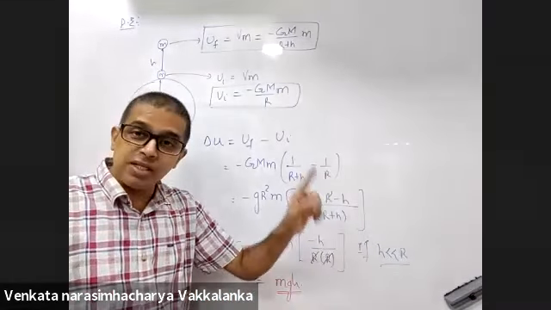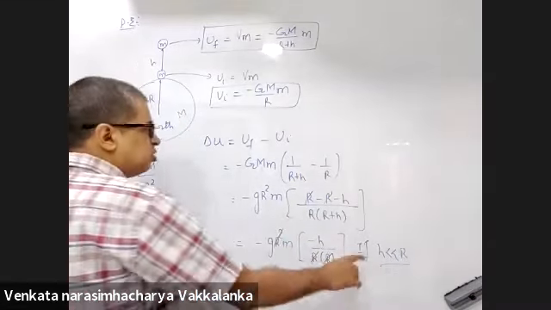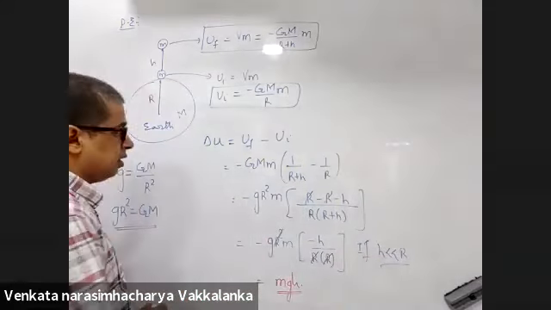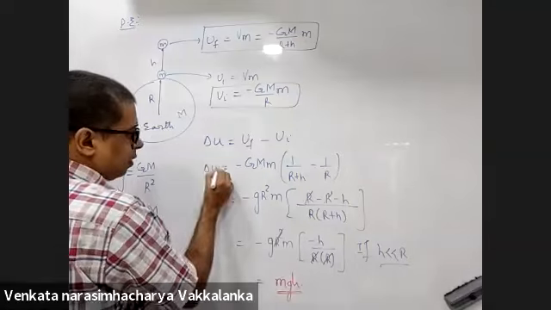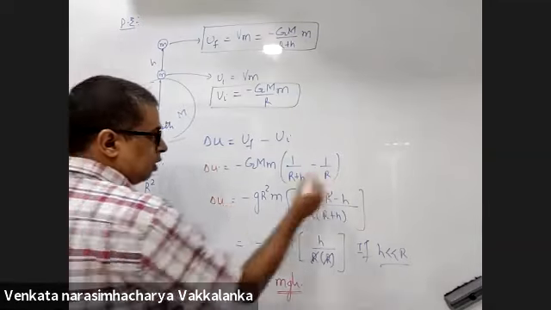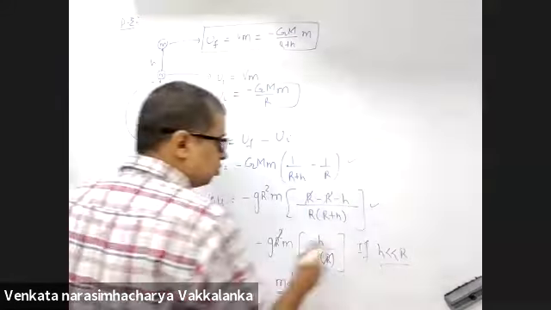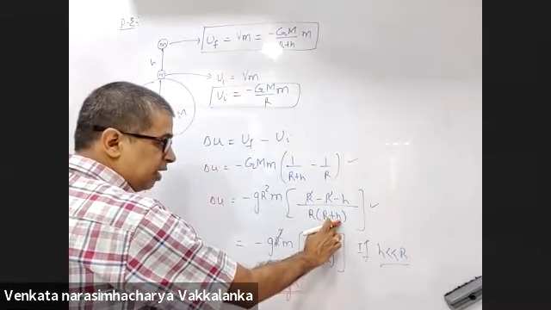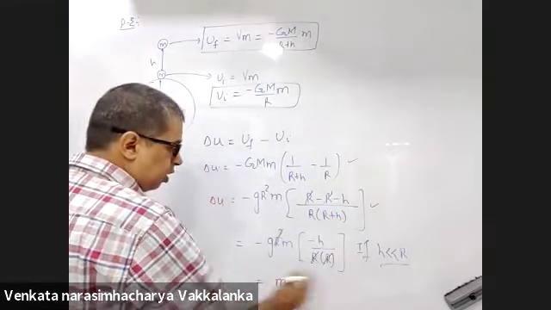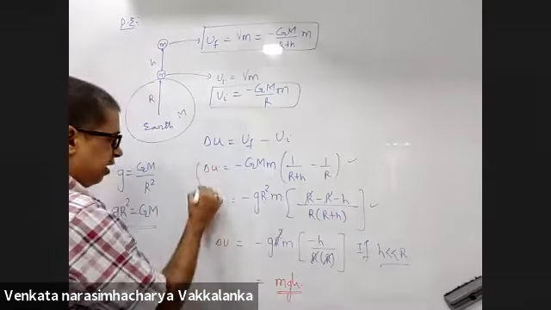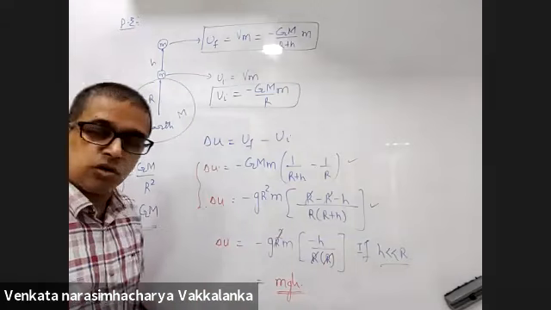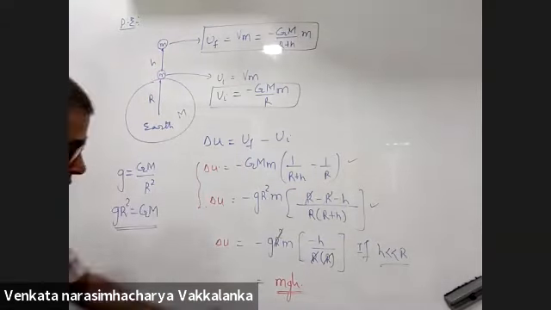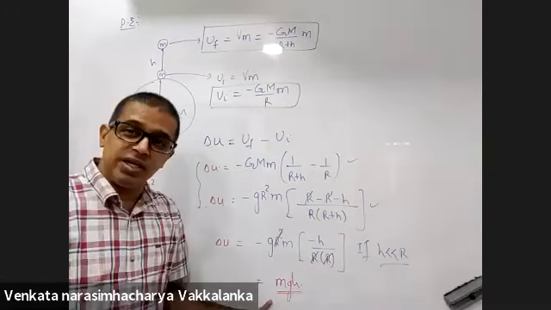H should be much smaller than R. If H is not much smaller than R, delta U will be this expression or this. Either this or this you can use with R into R plus H. If H is comparable to R, you cannot use the mgh expression for delta U. Either of these two will be the expression which you have to use. Now you understand where from we got mgh.